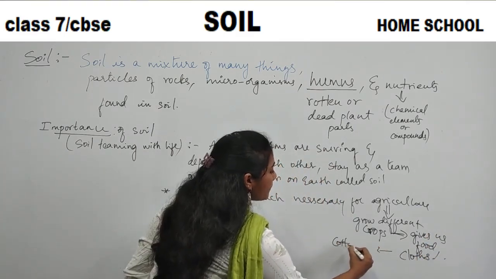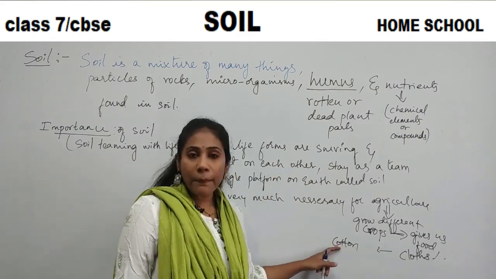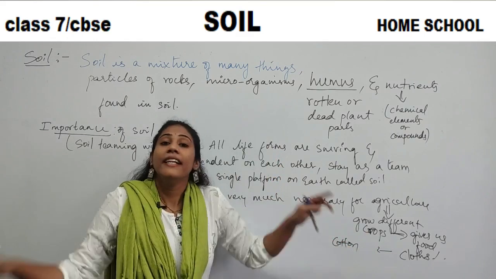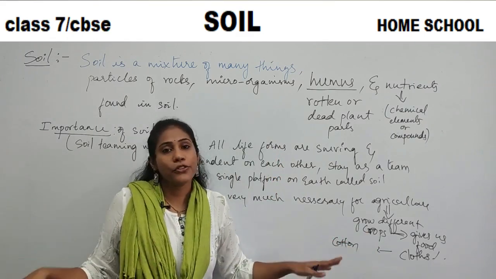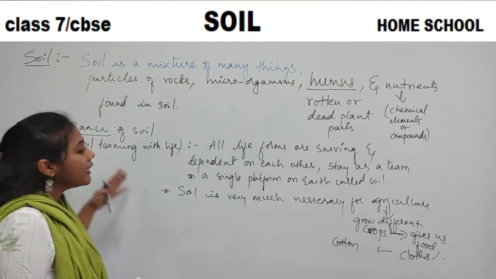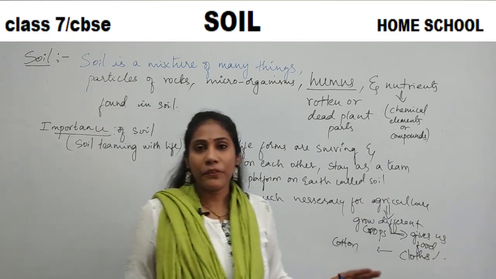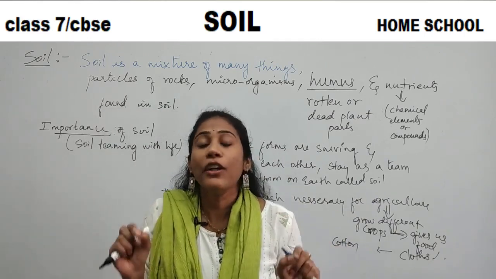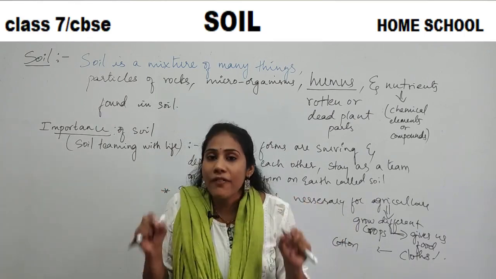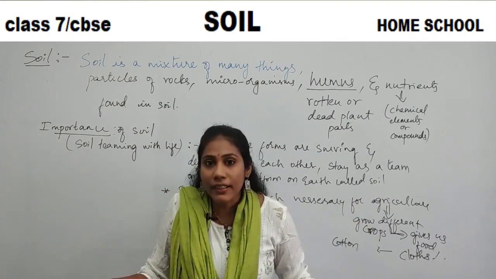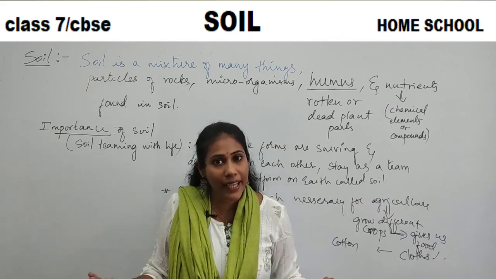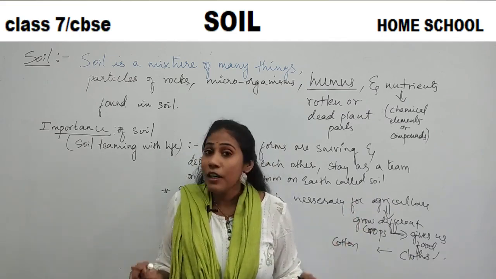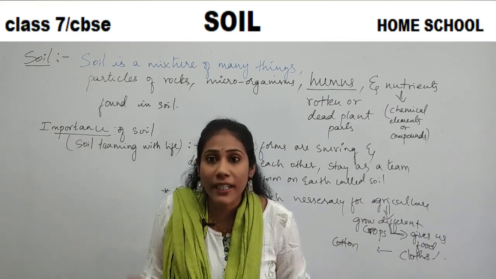Yes or no? So cotton is a crop. Cotton you will get from a plant. Where do you grow that cotton? It's on soil. So this is about the importance of soil. Soil is very much essential for living organisms to survive on planet Earth. If soil was not there, we wouldn't have survived on this planet.